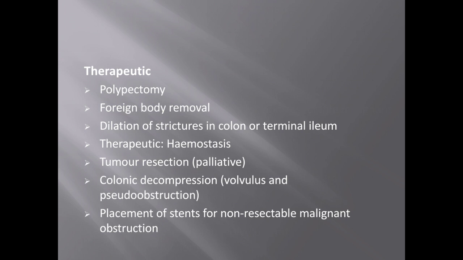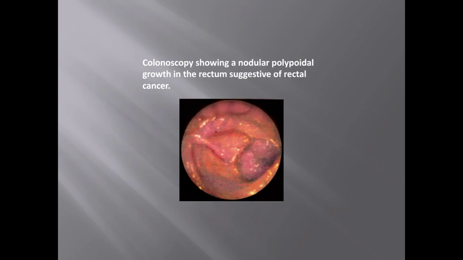So these are the therapeutic indications, like removing any polyps in the lower GI tract, any foreign bodies, and dilatation of the strictures. Okay, in cases of Crohn's, and if there is bleeding, to maintain hemostasis, you can go through the colonoscopy, and for some palliative carcinoma resections, colon decompression in volvulus, and placement of stents in a non-resectable malignant obstruction.